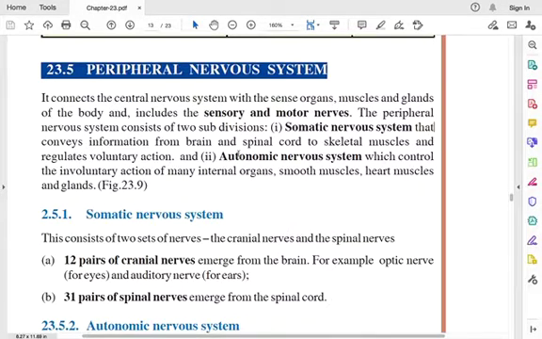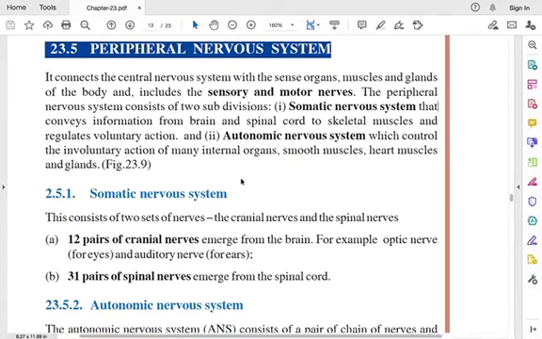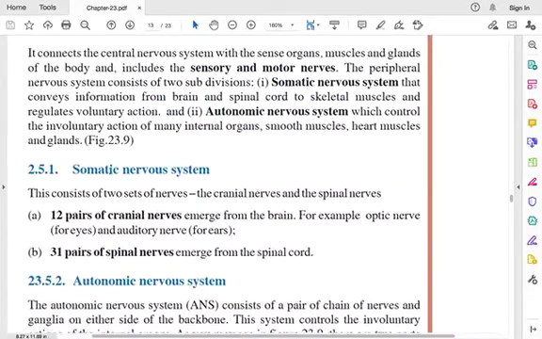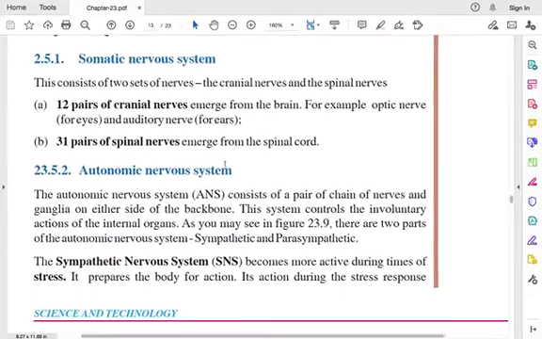And the second one is autonomic nervous system. It controls the involuntary action. Those which are not in our control, involuntary, like many internal organs like heart and other things, and smooth muscles in our body, and heart muscles and glands like those that secrete hormones. Okay, so first we'll see the first subdivision, that is somatic nervous system.